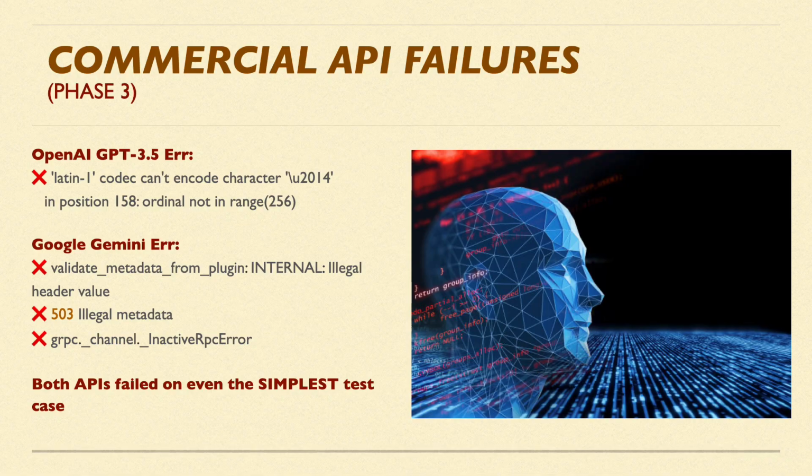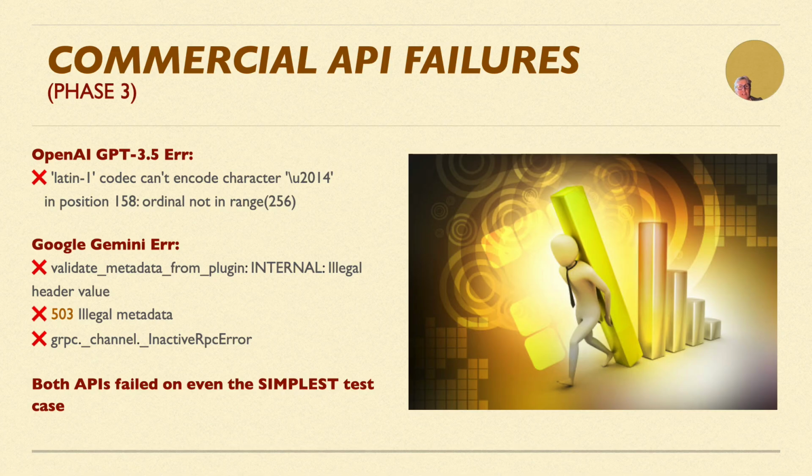So in conclusion, both APIs failed on the simplest possible test case. We never reached the extraction stage. Authentication itself was broken. Let me emphasize this. These commercial APIs are supposed to be state-of-the-art natural language processing models, and they can't even handle their own API authentication with Unicode characters. And this is not theoretical. I actually spent $10 of my actual money with 0 results.